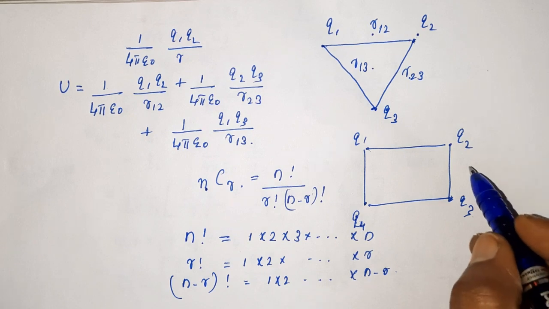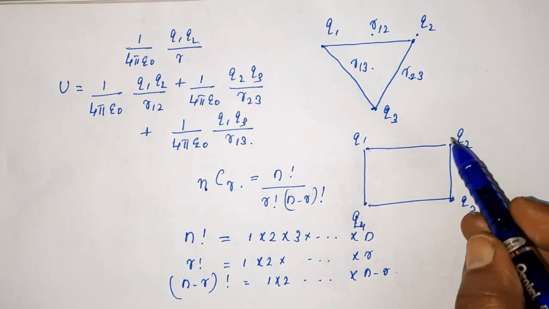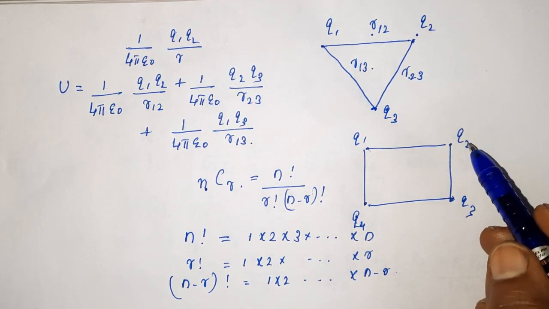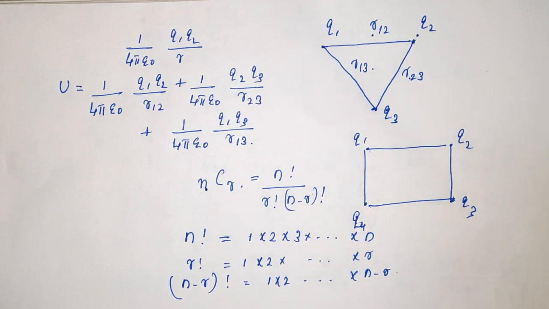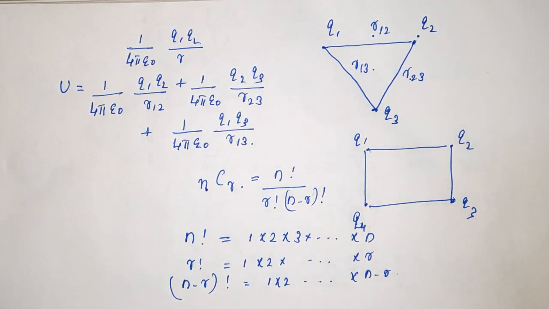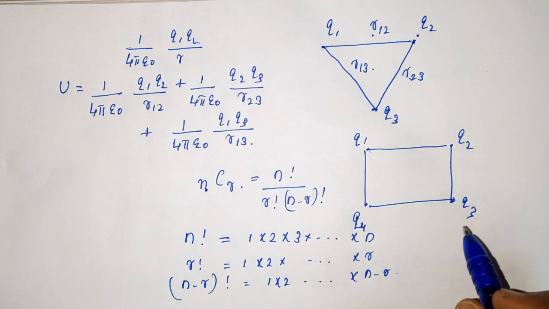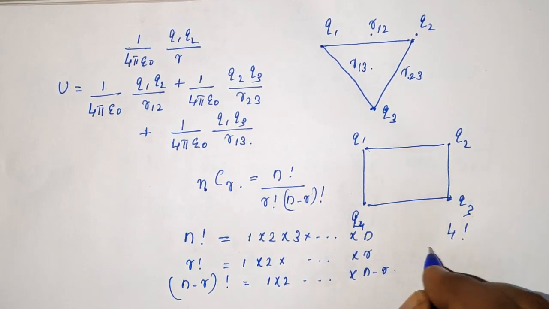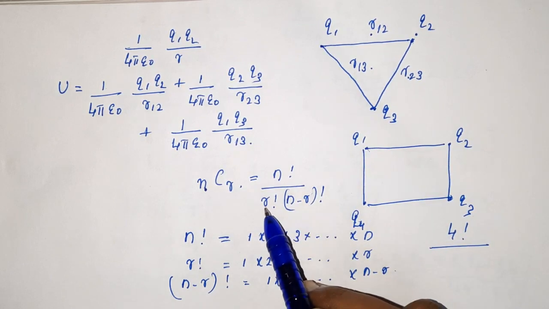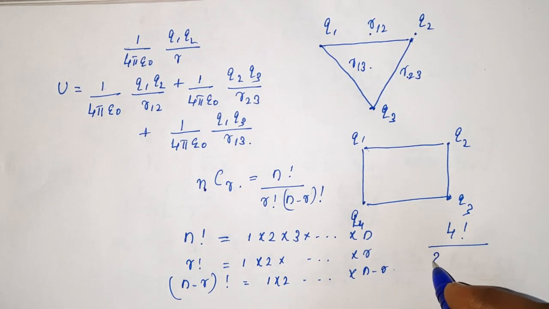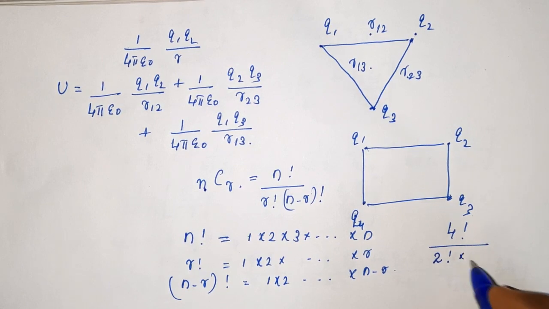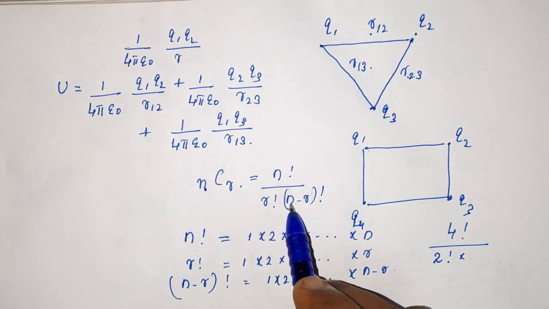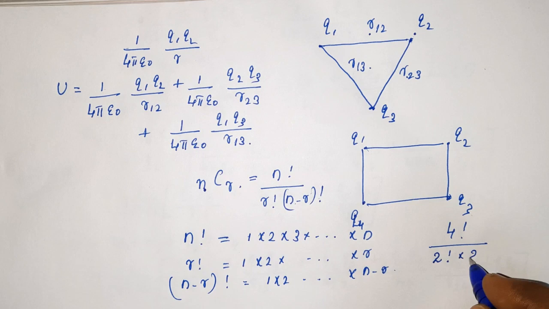So what is it for a 4 charge system? How many pairs are possible? When the number of charges increases, it becomes very difficult for us to find the number of pairs, so this is the shortcut to find the number of pairs. Here n is 4, so 4 factorial divided by 2 factorial, because r is 2 as we are taking pairs, into n minus r factorial, 4 minus 2, again 2 factorial.